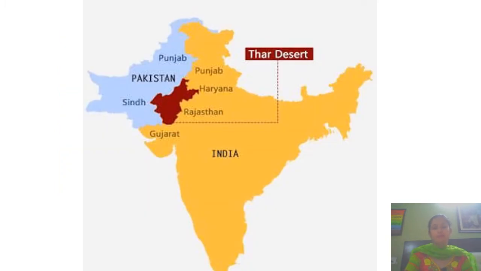Now we are going to start with the Thar Desert. Thar Desert is the largest desert in India. It lies in the northwestern part of India. You can see here in the map the area where it lies, and it has dry and sandy soil.